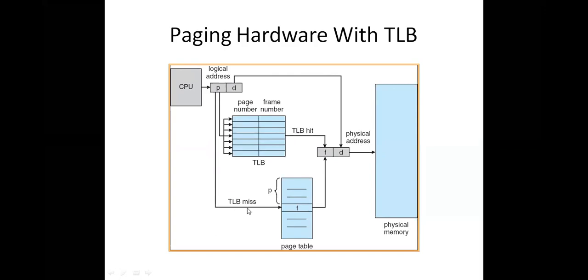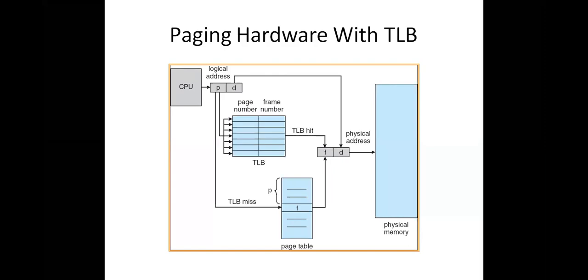If the required page number is not available in the TLB, then it is called a TLB miss. At that time, you need to go to the page table, because it is not in the cache, not in the TLB. We need to check in the page table in the main memory. Then we know the frame number, add the offset to it, and we get the physical address. Did you get my point?